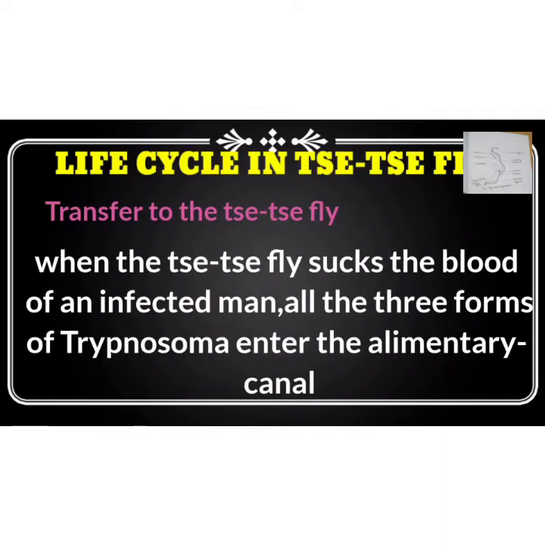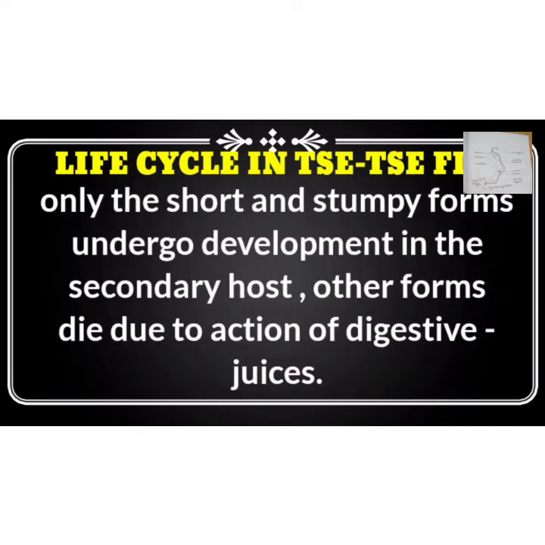Let us see the life cycle in the tsetse fly. The transfer to the tsetse fly: when the tsetse fly sucks the blood of an infected man, all three forms, slender, short stumpy and intermediate forms of Trypanosoma, enter into the alimentary canal of the fly along with the blood. Only the short and stumpy form undergoes development in the secondary host or vector, that means the tsetse fly, while the other forms die due to the action of digestive juices.